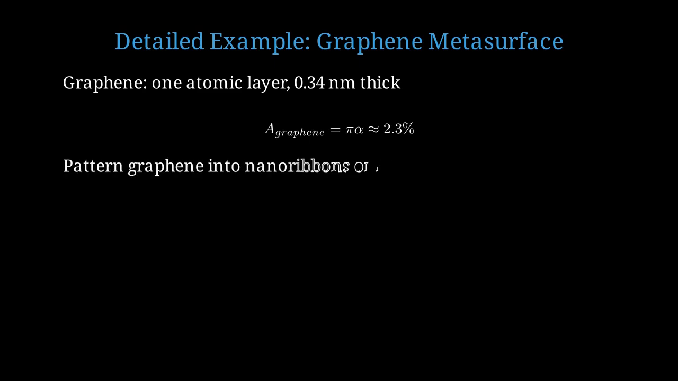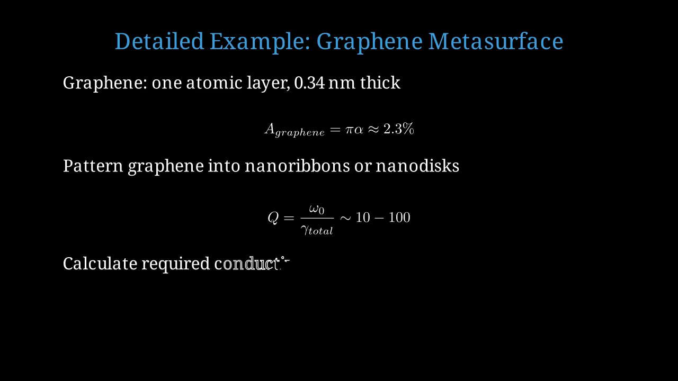When we pattern graphene into nanoribbons, or nanodiscs, we create localized plasmon resonances. These resonances dramatically enhance the interaction with light. The quality factor Q equals omega 0 over gamma total, typically ranging from 10 to 100 for graphene plasmons. This resonant enhancement allows thin structures to absorb efficiently.